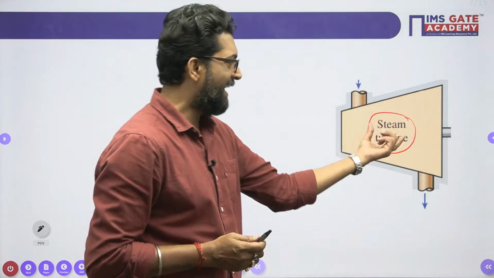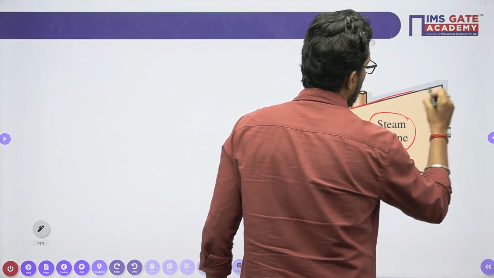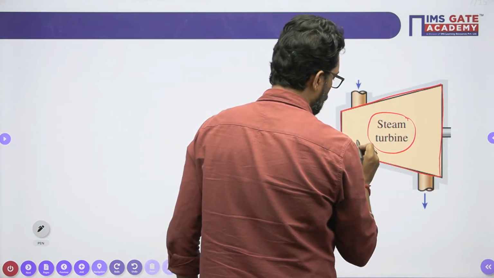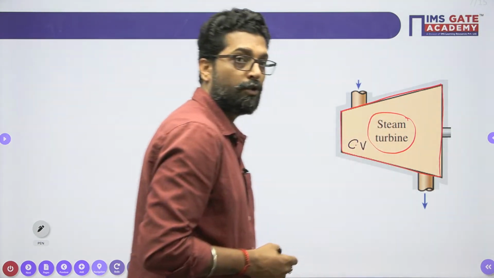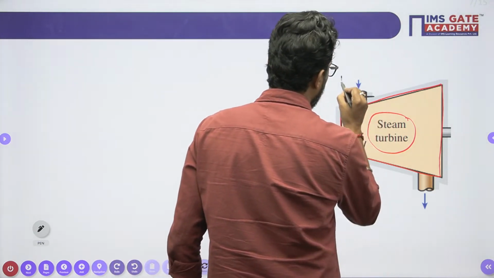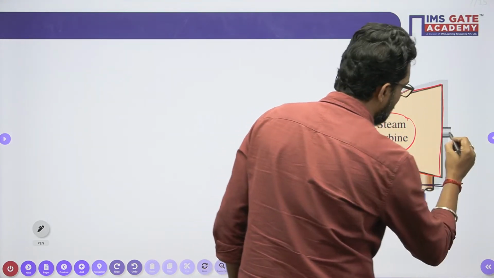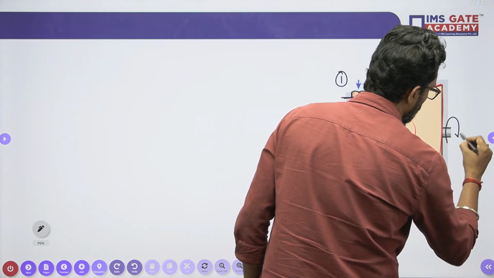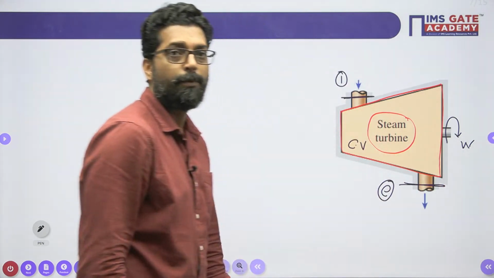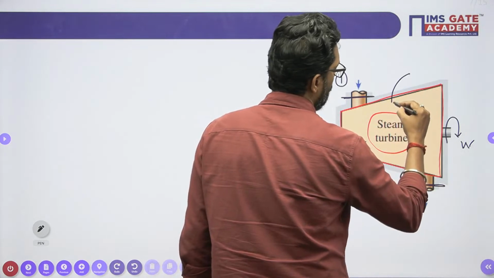That means what is the change within this system? So this is our system, and that system is our control volume. So in this control volume, there is an inlet I and there is an exit E. Between inlet and exit a work W will be produced. During that there must be a heat loss from the system.